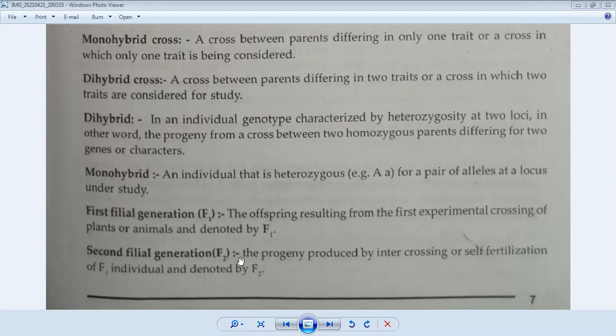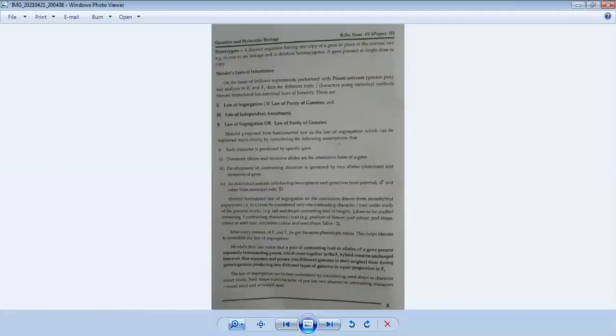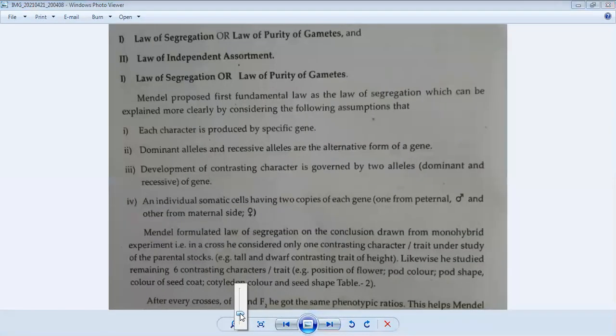Similarly, the second filial generation is the progeny produced by intercrossing or self-fertilization of F1 individuals, denoted by F2. जो प्रोजेनी हमें F1 जनरेशन की सेल्फ फर्टिलाइजेशन करने के बाद मिलते हैं, self-fertilization we can call simply selfing. Selfing means the cross between F1 generation and F1 generation. Means after getting the F1 generation, we go for the F2 generation, and this F2 generation can be obtained by crossing F1 with F1.